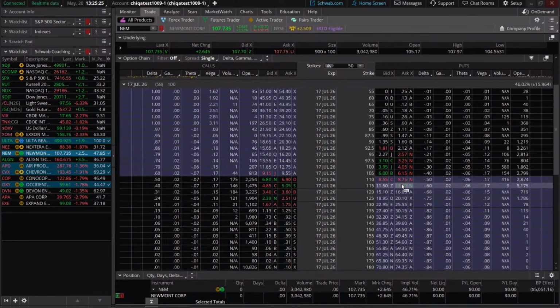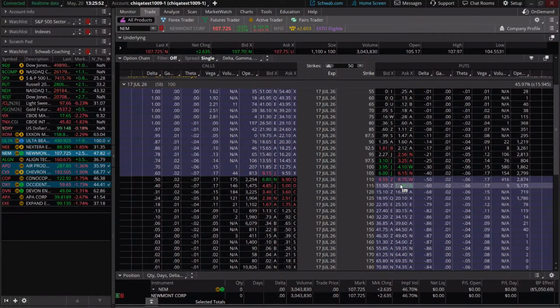Right now we can see that we have a lot of volume and open interest in a few of these contracts. We have tight spreads on the bid and the ask, which shows there is quite a level of liquidity here. So we shouldn't have any problem with slippage or wide bid-ask spreads. We should have no problem entering into this trade and exiting this trade.